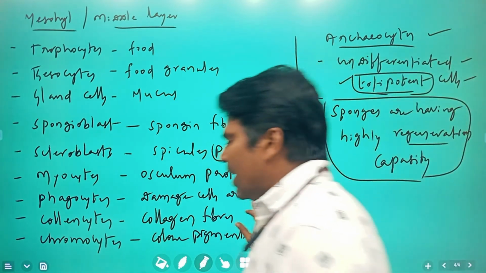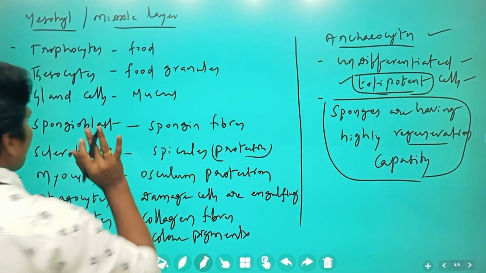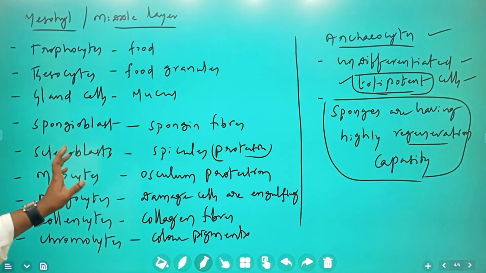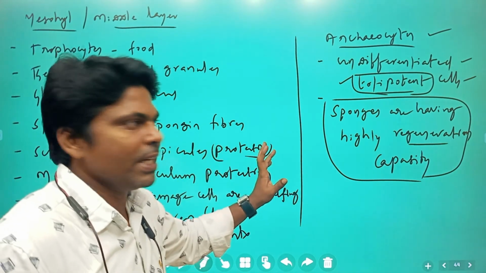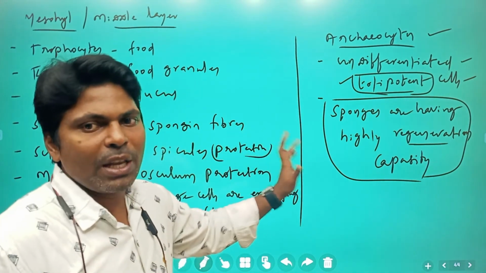So these are the different types of cells present in the mesohyl, or middle layer. Please go through it, very important.